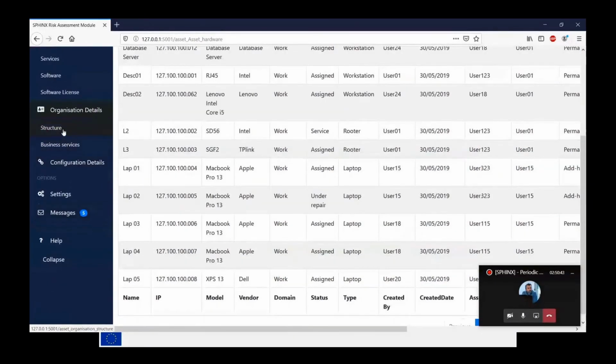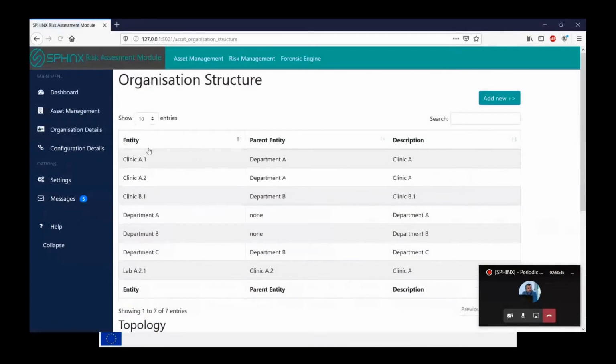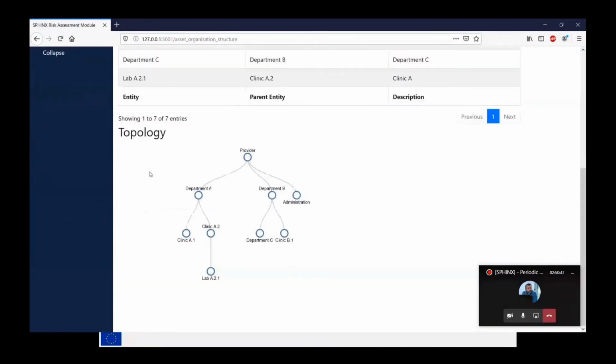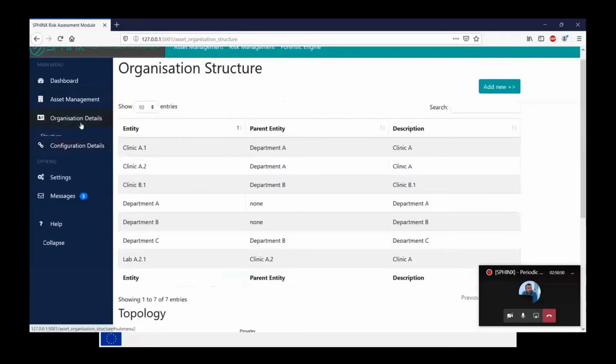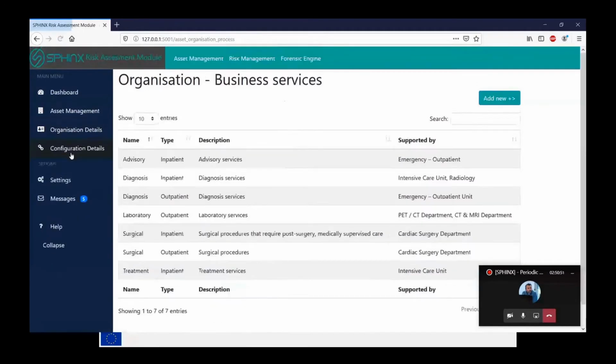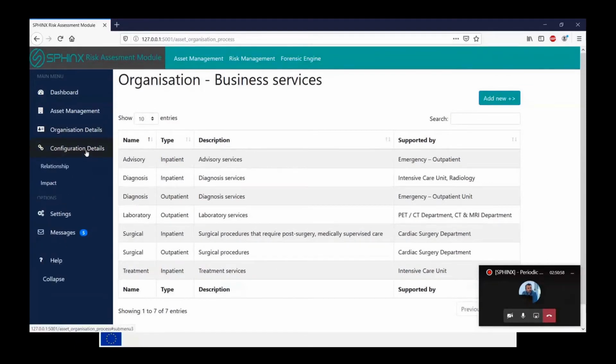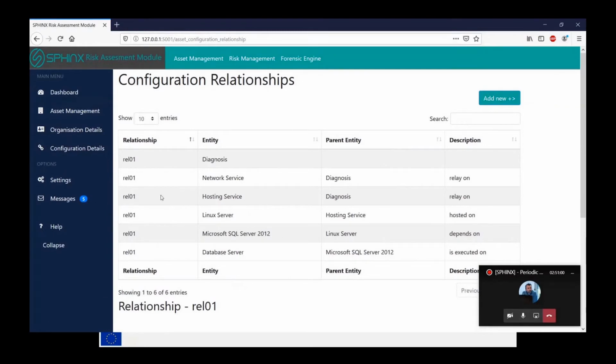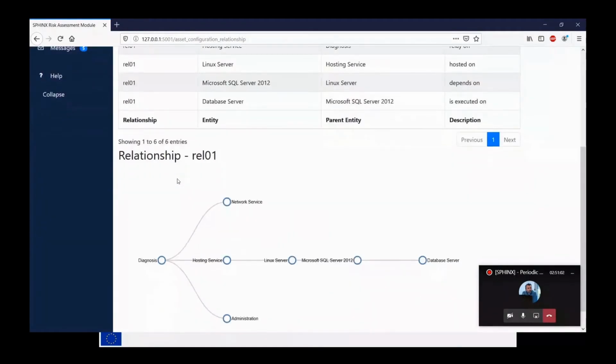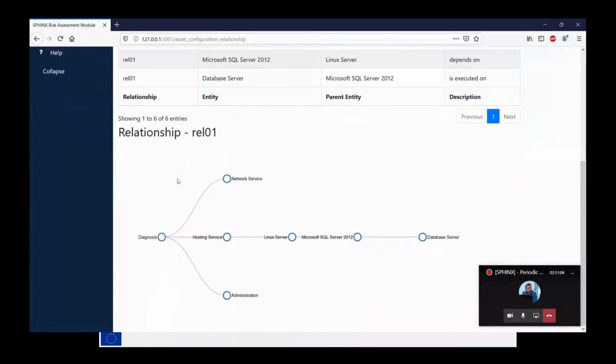In addition, we try to capture a provider's structure, like this sample here, and the most crucial information for the organization is the business services that it provides, because the desired outcome is to establish relationships like this sample here between the business logic and the existing assets on the network.